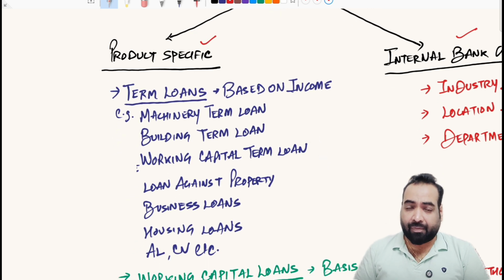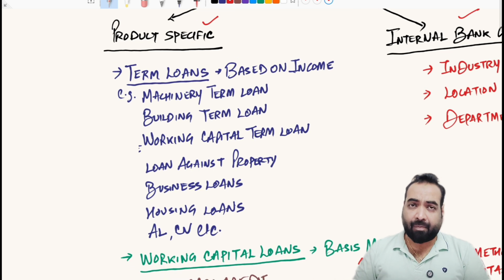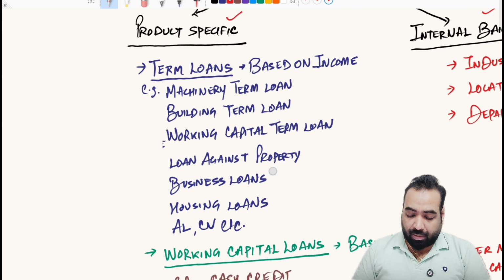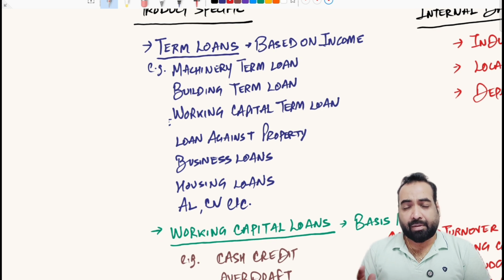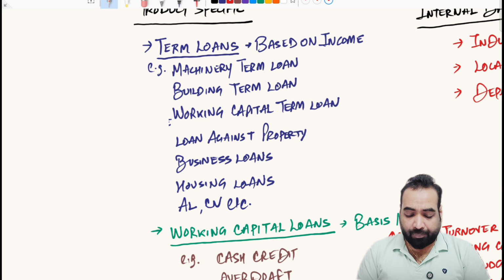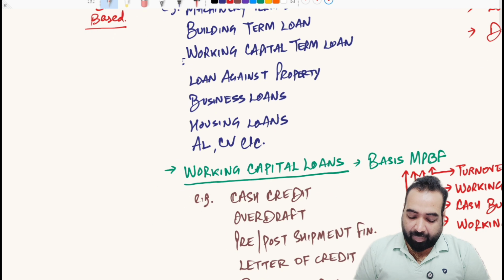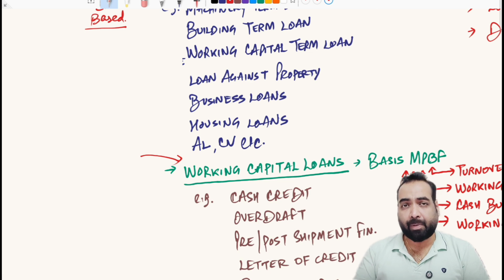I am giving just a brief here. We will explain the details in later parts. First, we come to the product specific norms. There are two types of products usually run by the banks. One is the term loans, the EMI based loans in which you pay monthly EMIs, and the second one is the working capital loans, which are given to cover your day-to-day expenses. I have already explained the whole working capital concept in the first 5 to 6 classes, right?